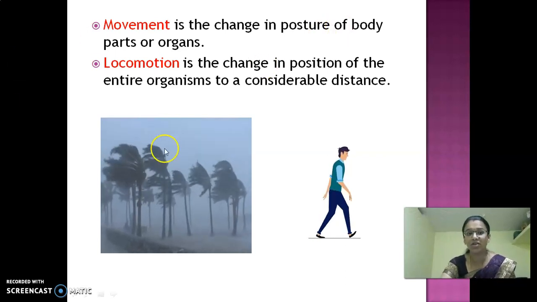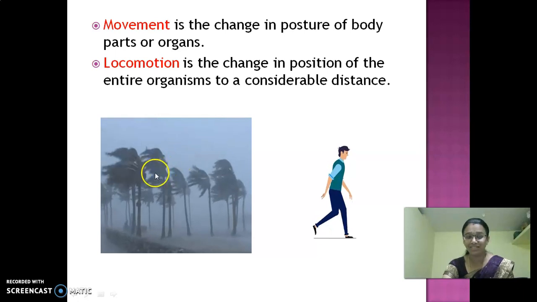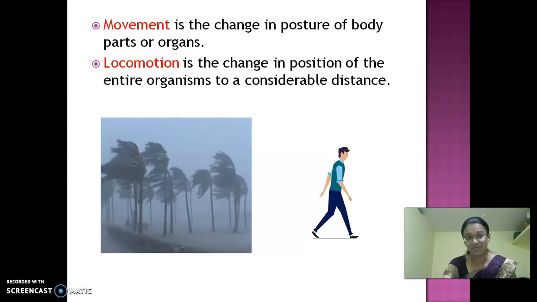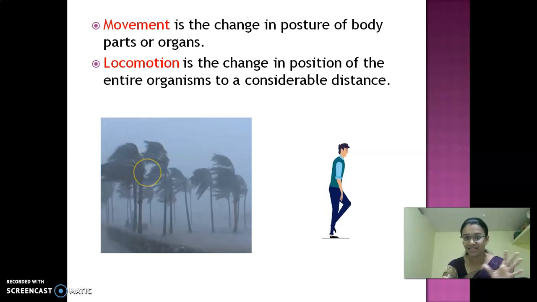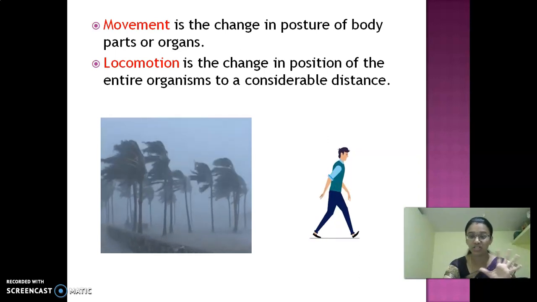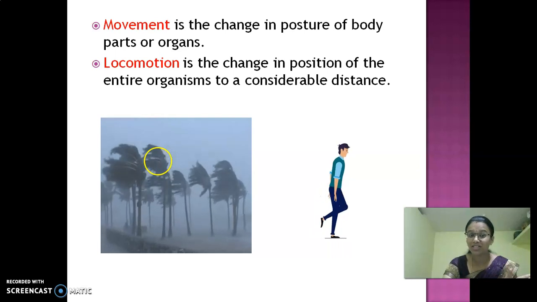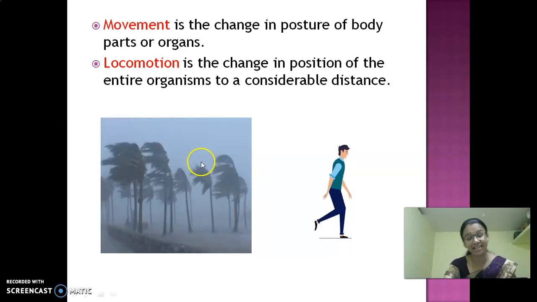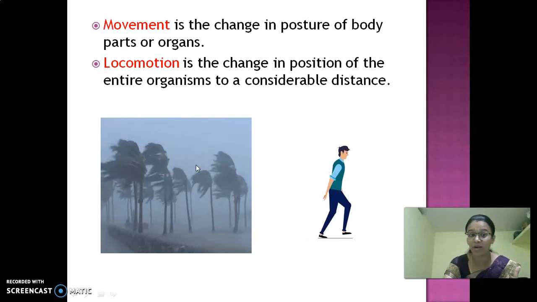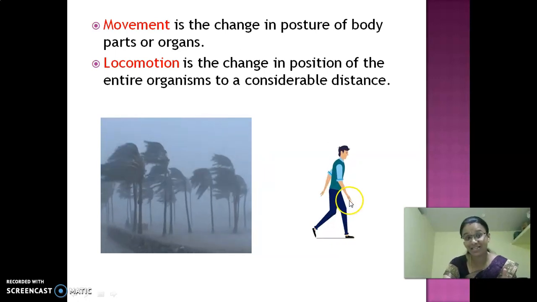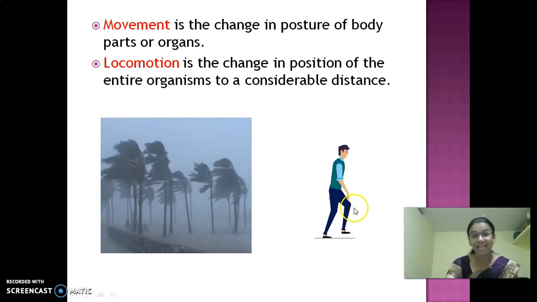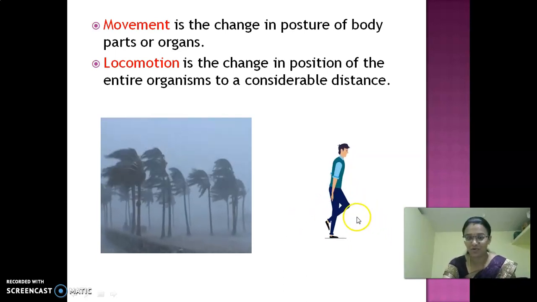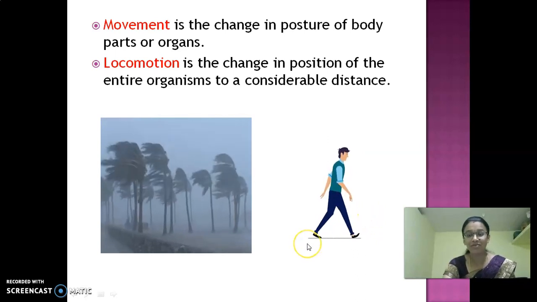Look at this first picture, children. Here the trees are moving. So there is a change in position. It flows in this direction, or this direction. So this is also a movement. But locomotion is moving from one place to other place. That is called locomotion. Okay? I hope you are clear about the difference.